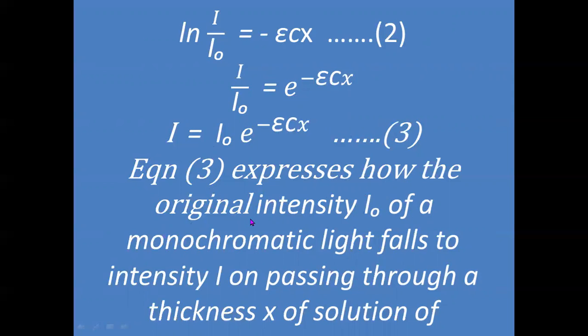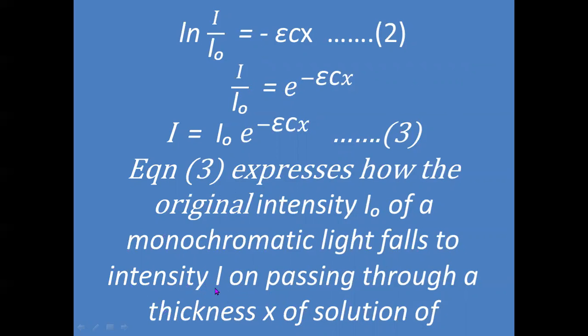which expresses how the intensity I0 of a monochromatic light falls to intensity I after passing through a thickness x of the solution. Whenever light passes through a solution of thickness x, whatever thickness is represented by any letter, you can represent it by L or A or B, sometimes it is x.